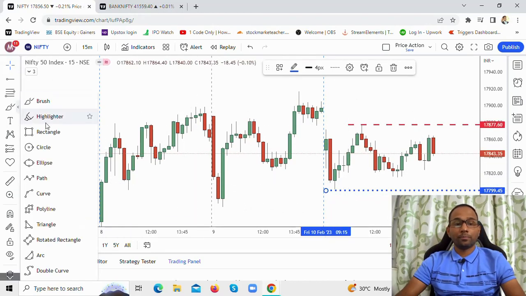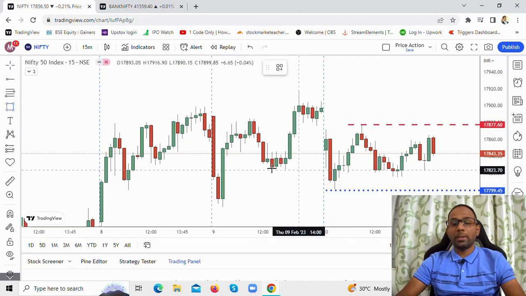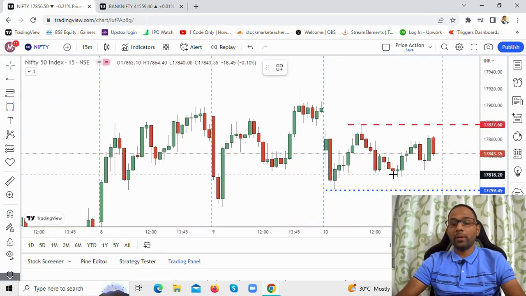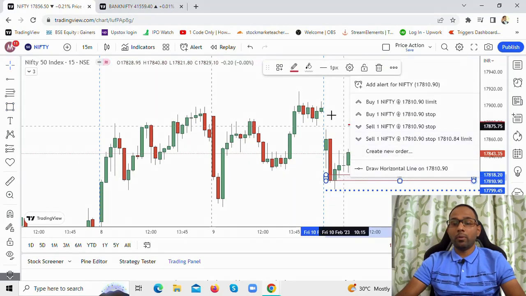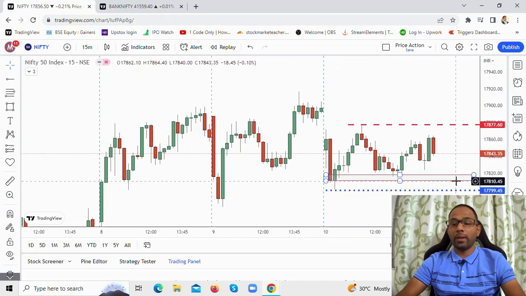Now, where could the support come in? See, this is the main support level for Nifty. The support could come in around this particular level here. This is the level where Nifty could find support. What's that level? 17,800 to 17,820 levels. If the price continues, since there is a red candle, it could find support around this zone.